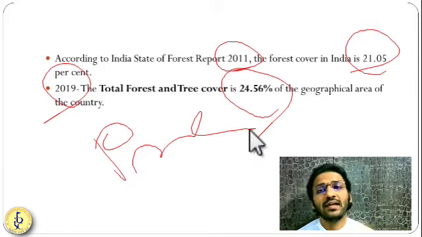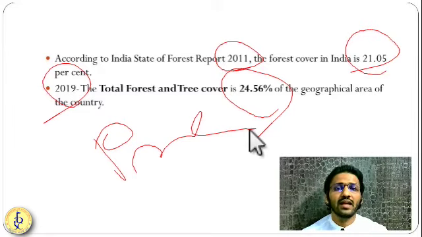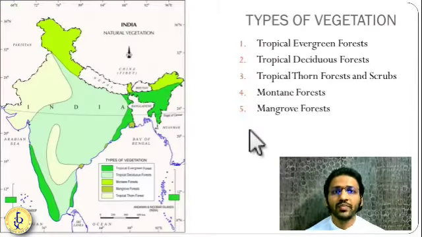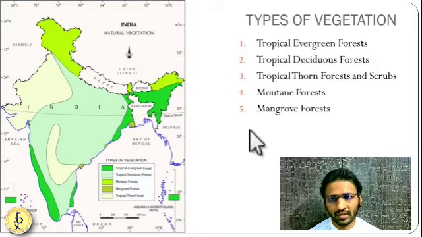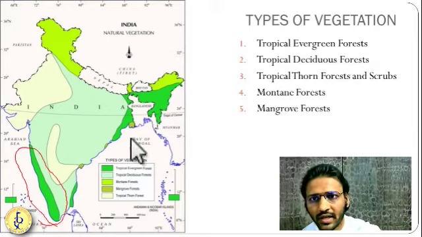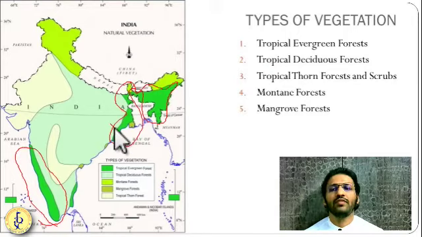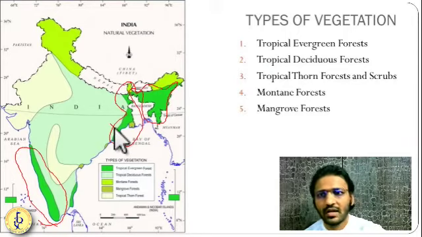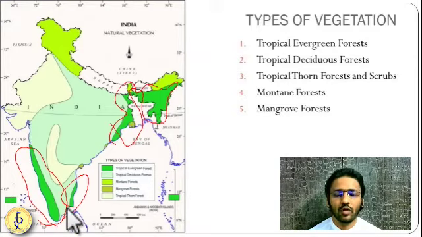Now, let us understand the types of vegetation or types of forest in case of India. As we know, there are various types of forest. Okay, we have almost five types of forest. First is the tropical evergreen type of forest. Here the dark green patch that you are seeing, these are the tropical evergreen type of forest. Northeast, western parts of the Western Ghats, parts of Tamil Nadu. These are the tropical evergreen forest.